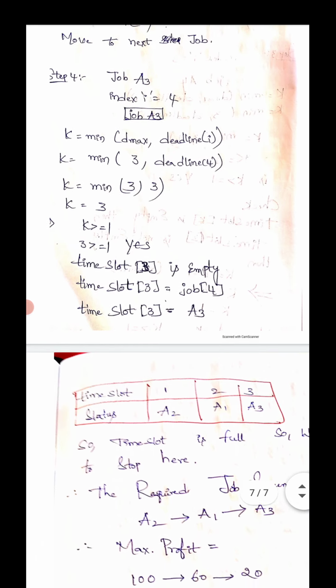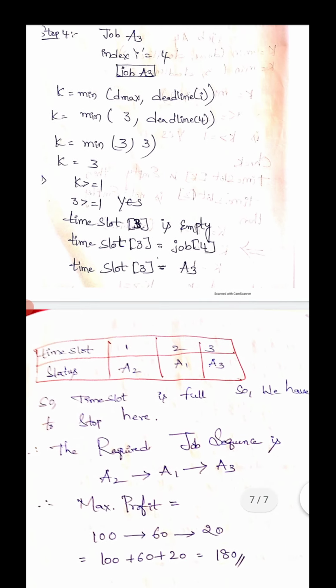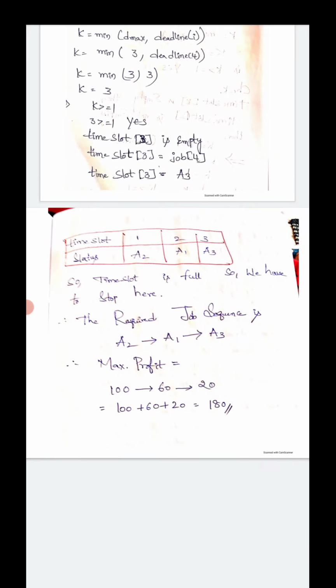Now we write the table: time slots 1, 2, 3. Slot 1 is already filled with A2, slot 2 is filled with A1, and slot 3 is filled with A3. Job of 4 is assigned to be A3. So the time slots are full, so we have to stop here. Listen carefully: time slots are full, so we have to stop here.